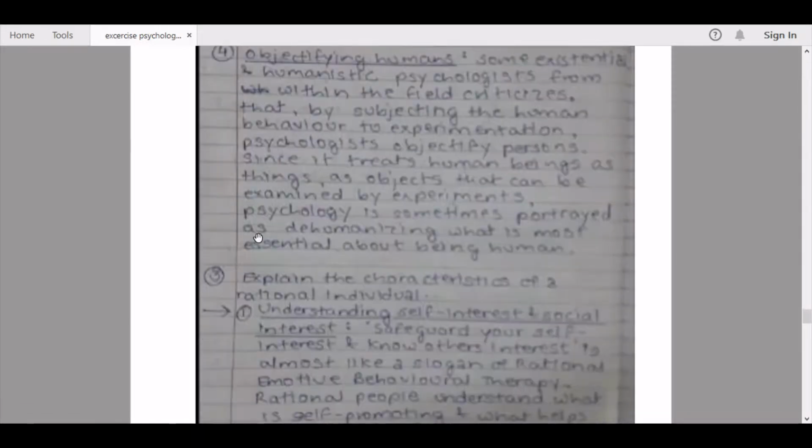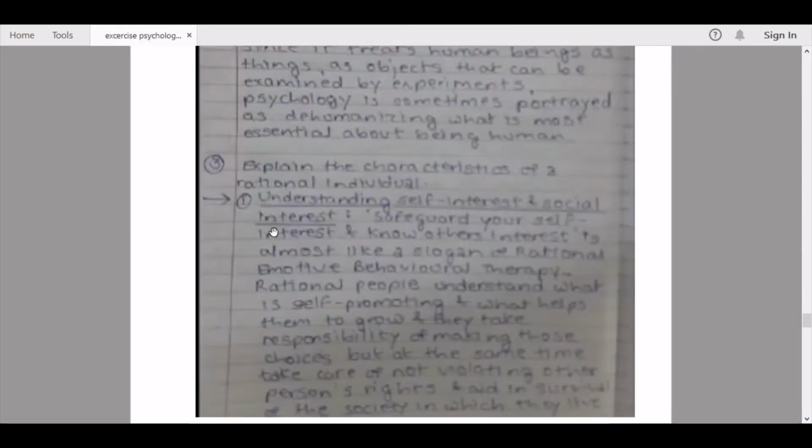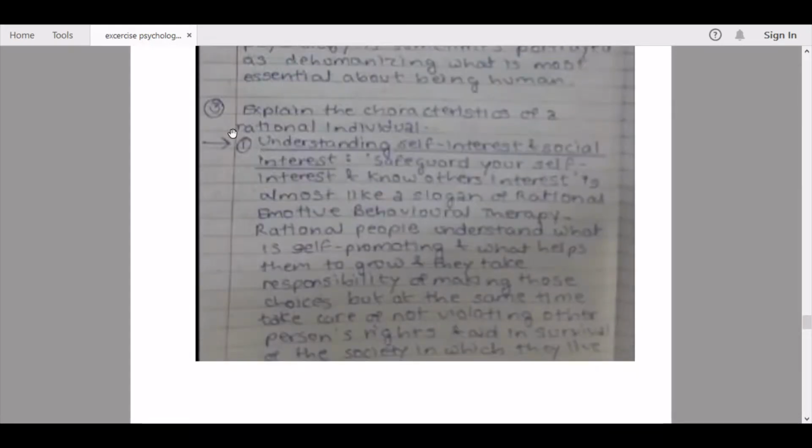Here we continue to the third question of our detailed answers. Explain the characteristics of a rational individual. The first pointer being understanding self-interest and social interest. Safeguard your self-interest and no other's interest is almost like a slogan in rational emotive behavior therapy.